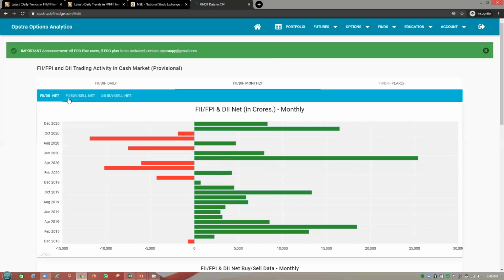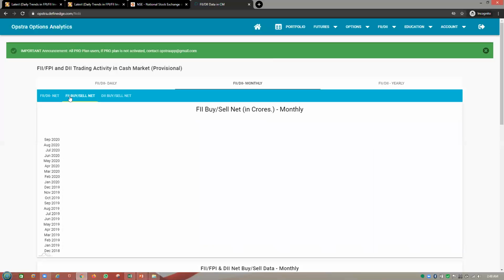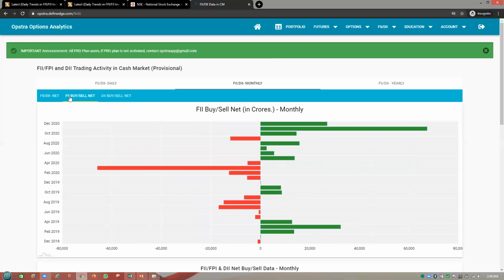Now coming to the FII data specifically over here, see, they were shorting the market starting from January 2020. It was pre-planned, but the fall happened in the month of March. But you can clearly see they were short in Jan, they were short in Feb, they were short in March, and they were short in April too.